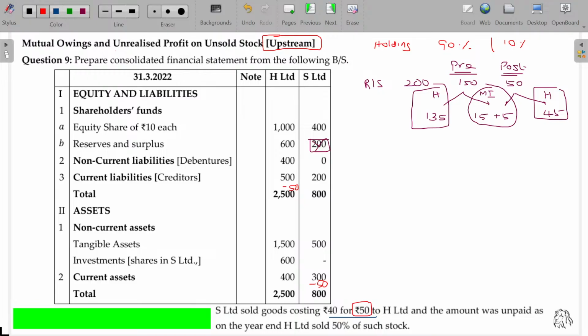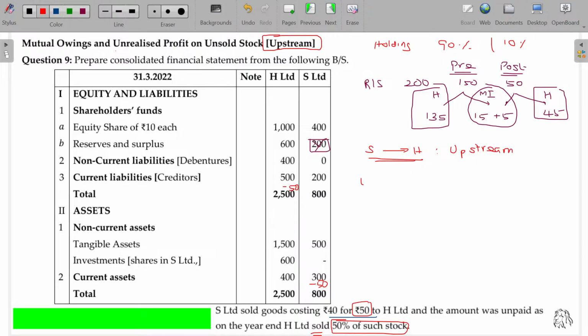Usually the mutual owings and unrealized profit both will come as a combined entry. But not necessary, may come. And out of that, 50% of such stock remains unsold. H Limited only sold 50%, the remaining 50% remains unsold. What about the scenario? Is it upstream or downstream? The movement happens from S to H, so it is called upstream.